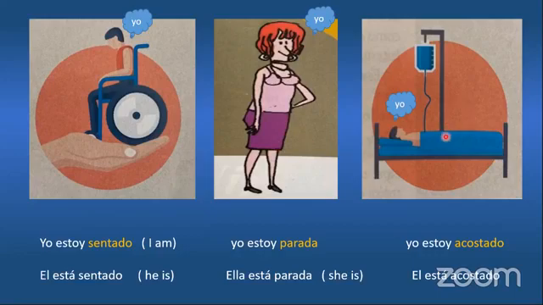And here, él está acostado. He is lying down. So you can see the first one is a gentleman. That is why also here we end in O, sentado. If we are going to say a female lady is sitting, we have to say yo estoy sentada. Ella está sentada. Remember in Spanish, we match the gender and the number. Next one here.